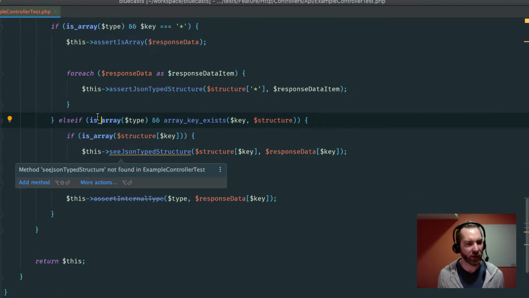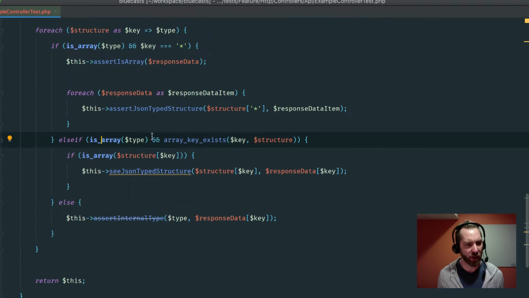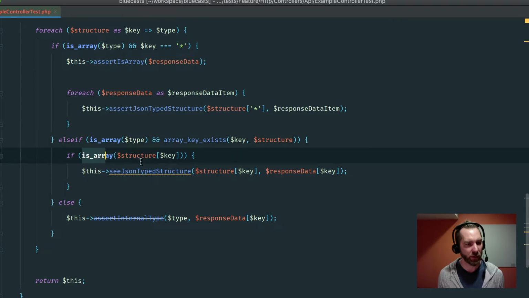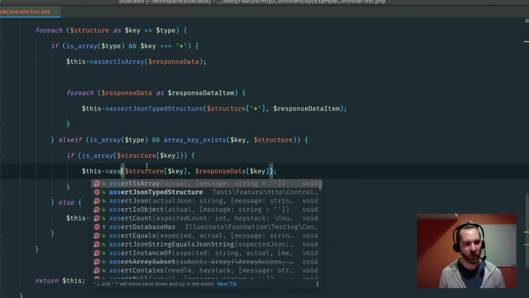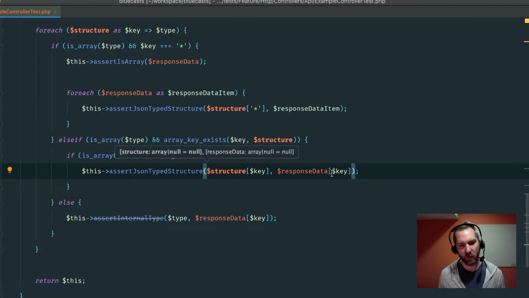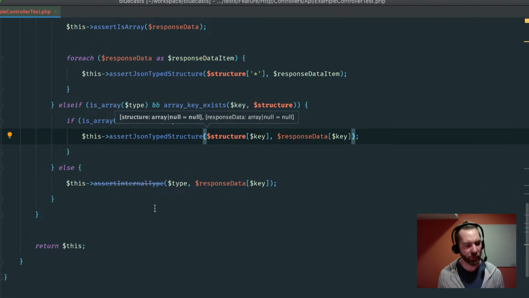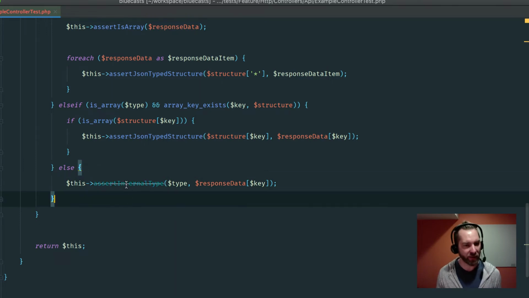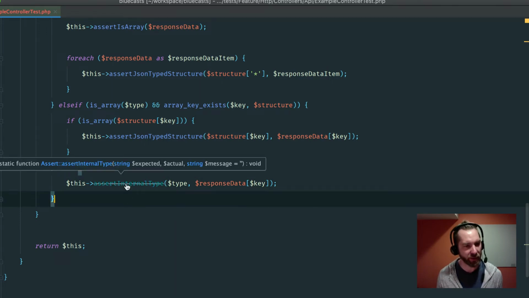And then we'll say if it is array and the key exists in the structure, then if that is an array, then again be recursive. So assertJsonTypedStructure and then send the lower level bits of data. And then finally we assert the internal type. Now that is going to be a bit ugly.